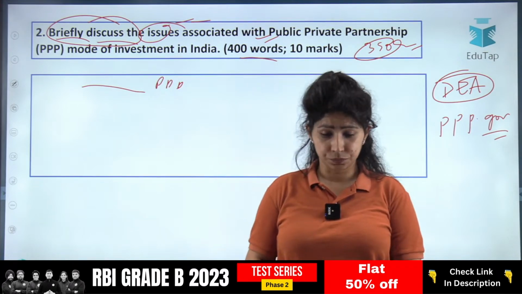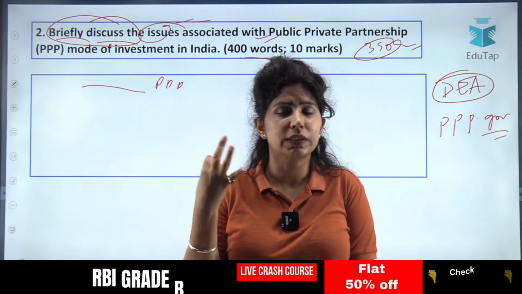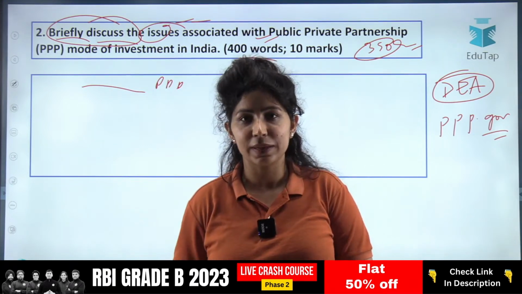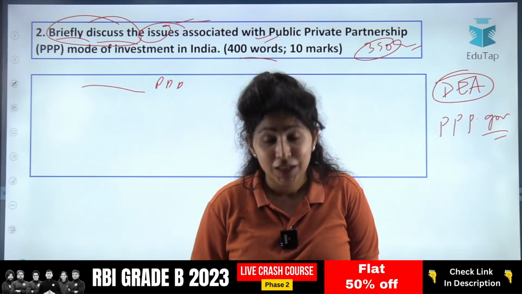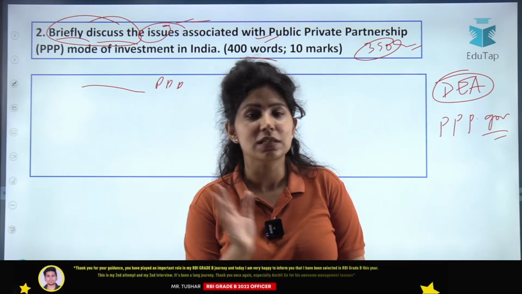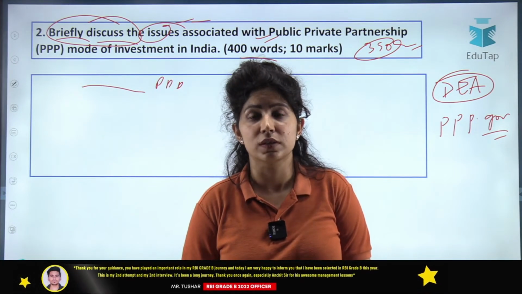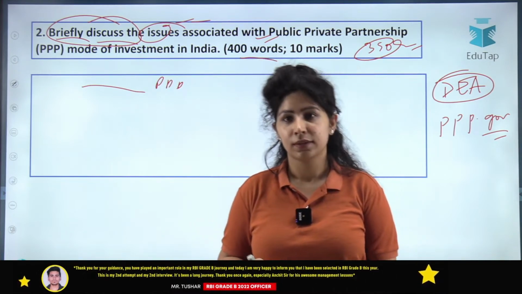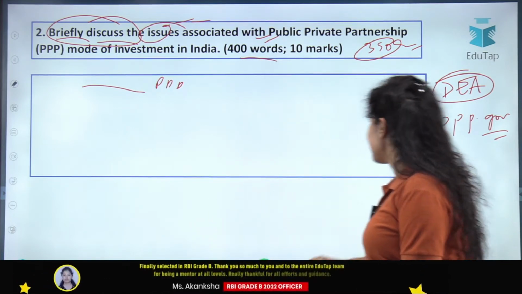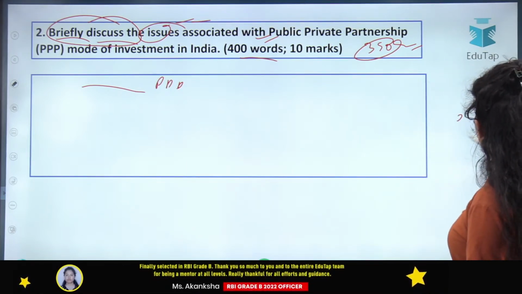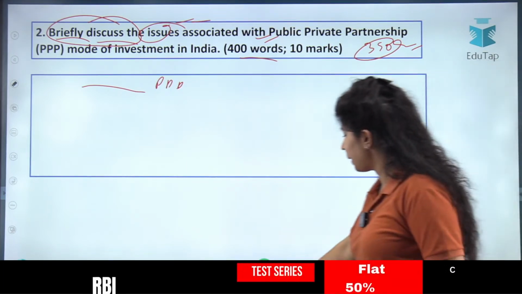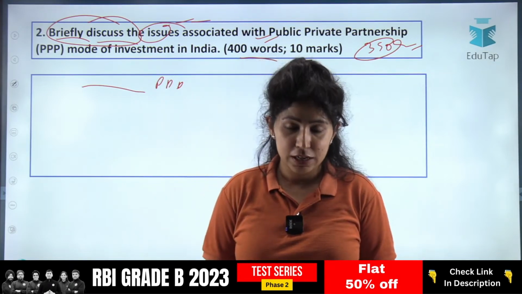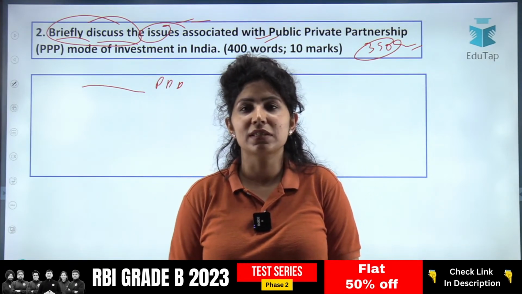Now there can be 2 or 3 questions from public-private partnership and we cannot cover all 3 parts here, we're just covering one part. What are the 3 types of questions that can be asked from this topic? Just let me know in the chat section. What do you think are the types of questions which could be asked from public-private partnership as a topic? This is a separate topic in your syllabus. What questions can you expect?